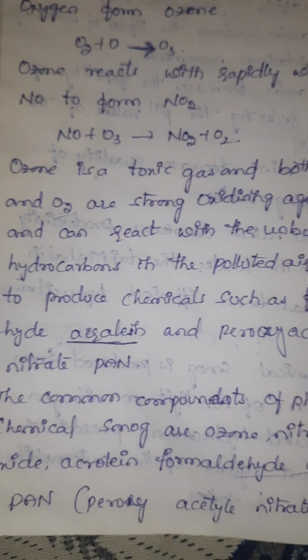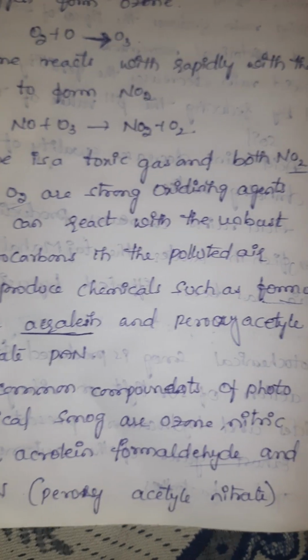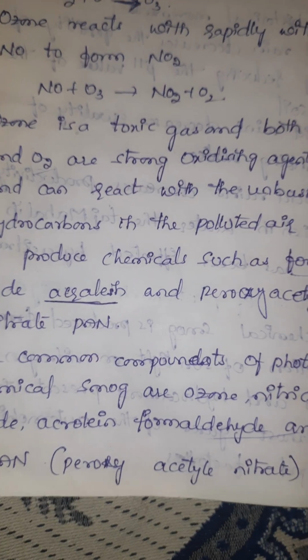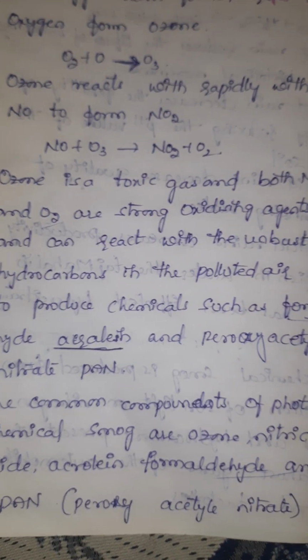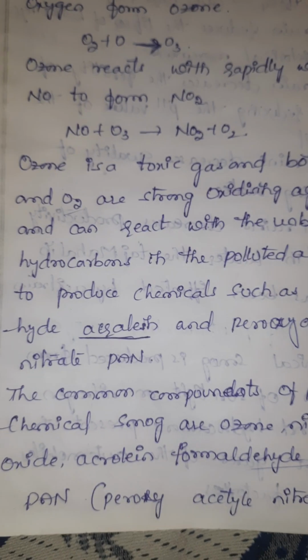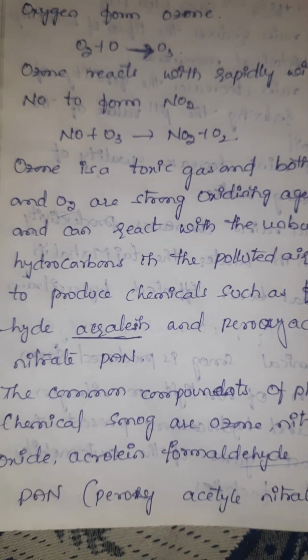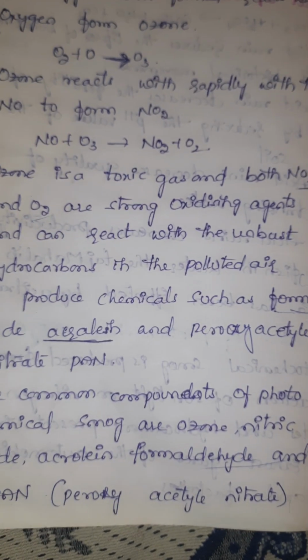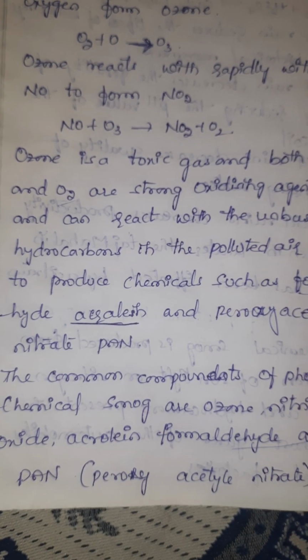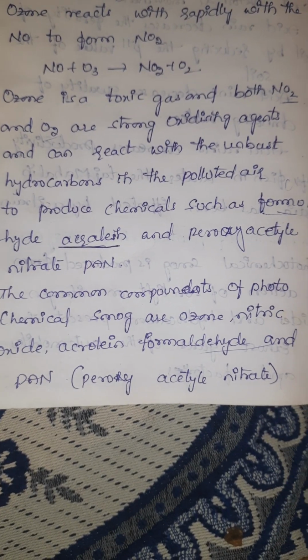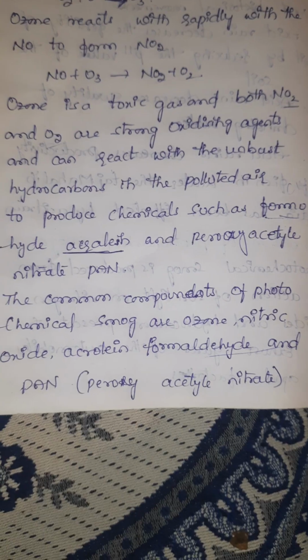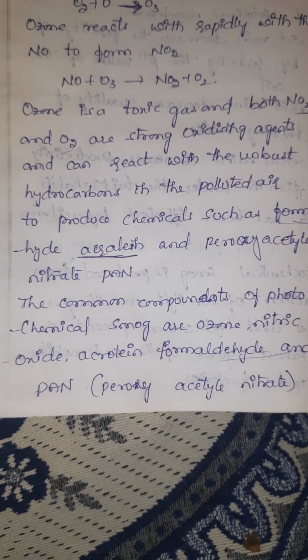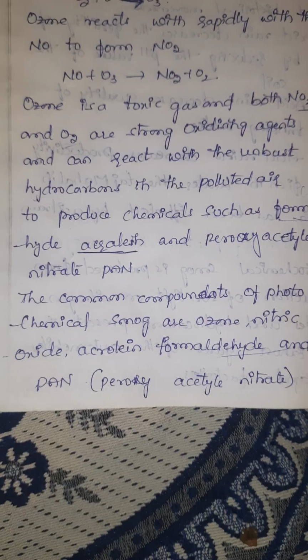Ozone is a toxic gas, and both NO2 and O3 are strong oxidizing agents and can react with the unburnt hydrocarbons in the polluted air, producing chemicals such as formaldehyde and acrolein and peroxyacetyl nitrate, PAN. The common components of photochemical smog are smoke, ozone, nitric oxides, acrolein, formaldehyde, and PAN, peroxyacetyl nitrate.